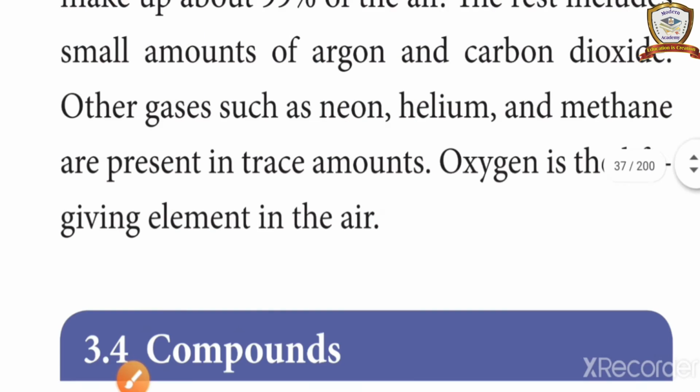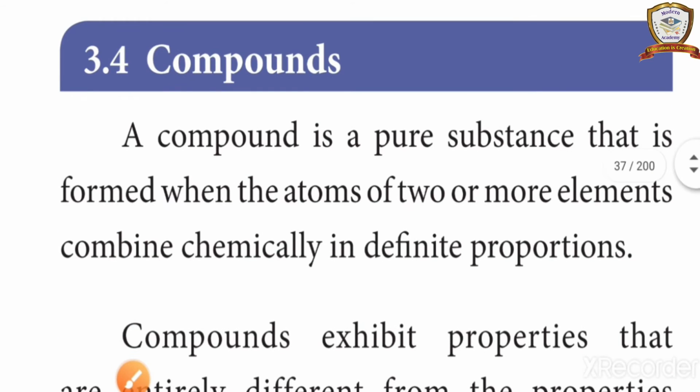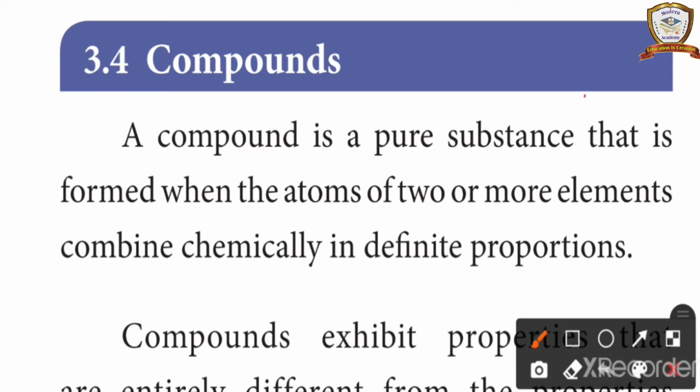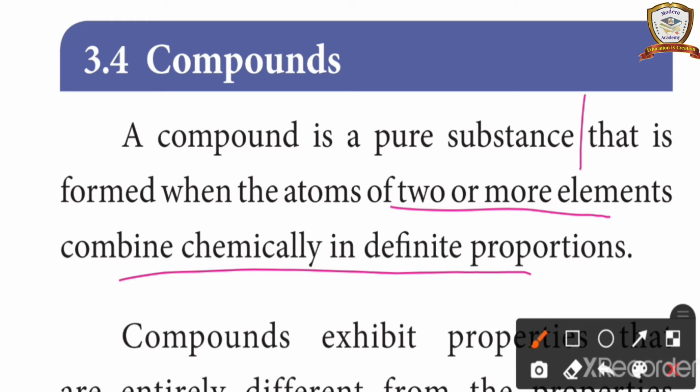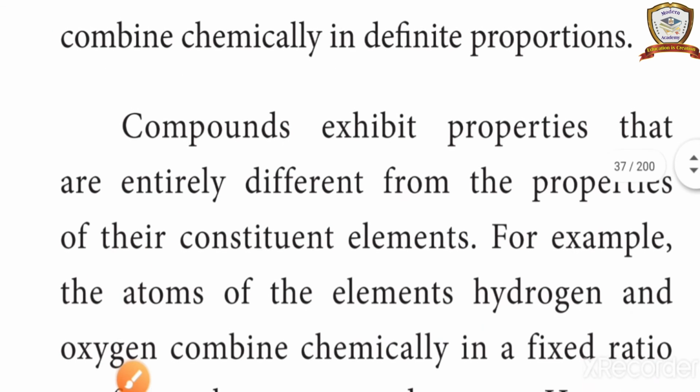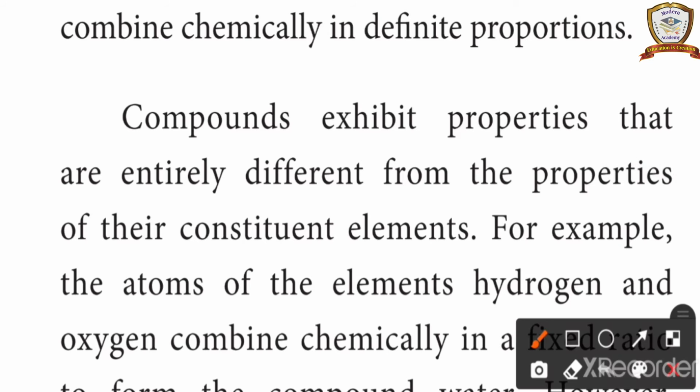Next topic is compounds. A compound is a pure substance that is formed when the atoms of two or more elements chemically combine in definite proportion. Next, compounds exhibit properties that are entirely different from the properties of their constituent elements.